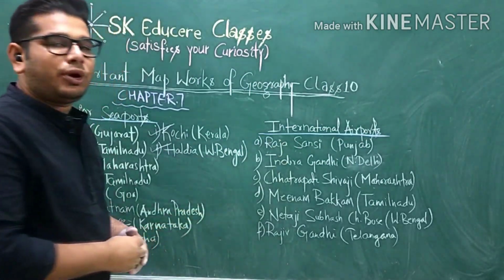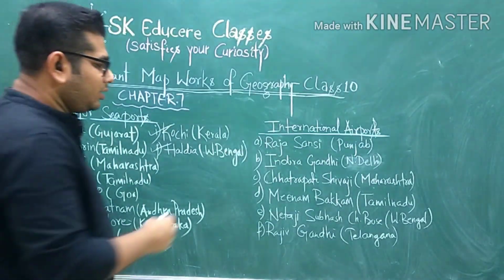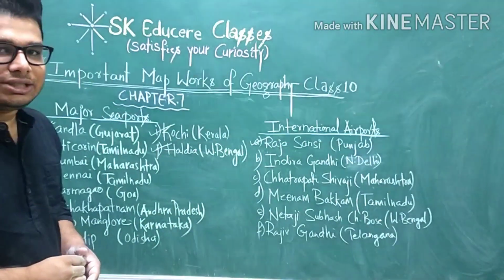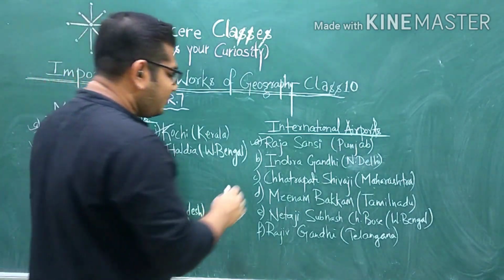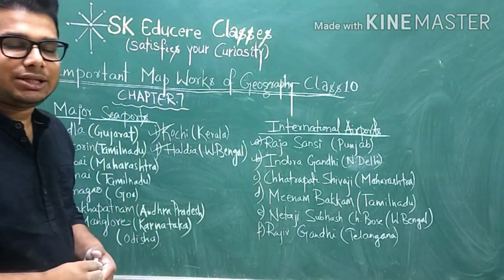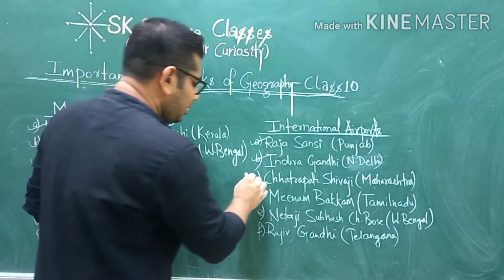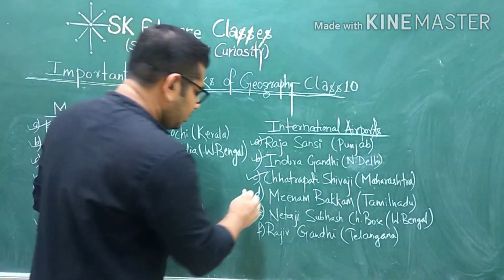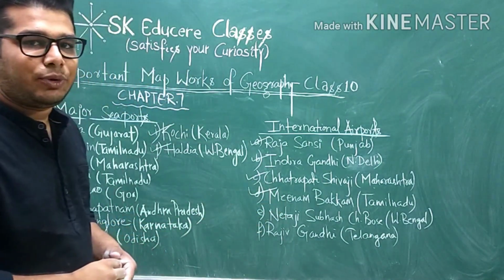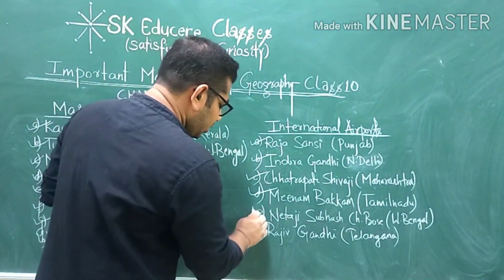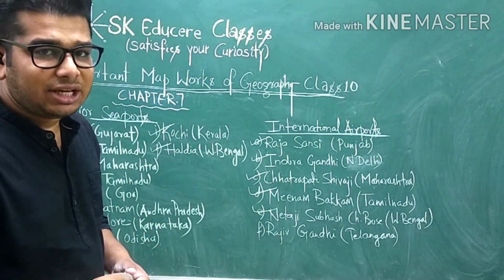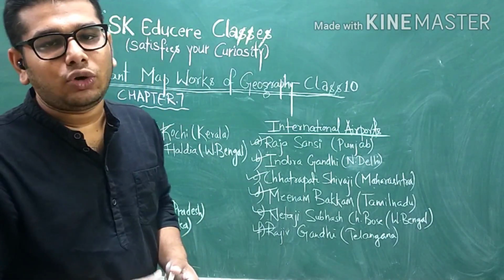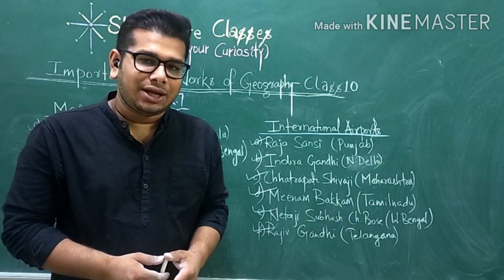Next, we will look at some important international airports of India, such as Raja Sansi International Airport located in the state of Punjab, Indira Gandhi International Airport located in New Delhi, Chhatrapati Shivaji International Airport located in Maharashtra, Meenambakkam International Airport located in Tamil Nadu, Netaji Subhas Chandra Bose International Airport located in West Bengal, Rajiv Gandhi International Airport located in Hyderabad, Telangana state.